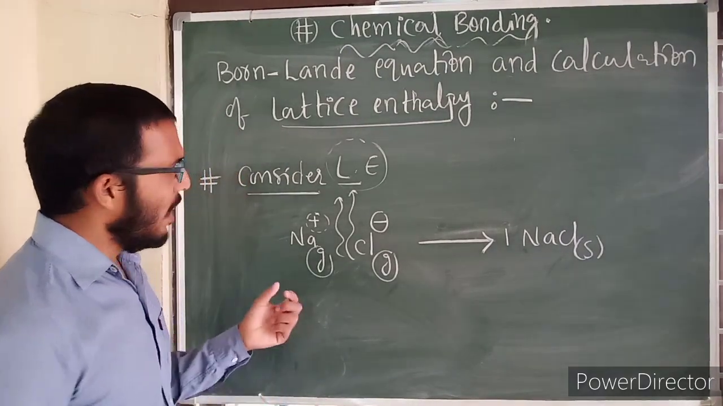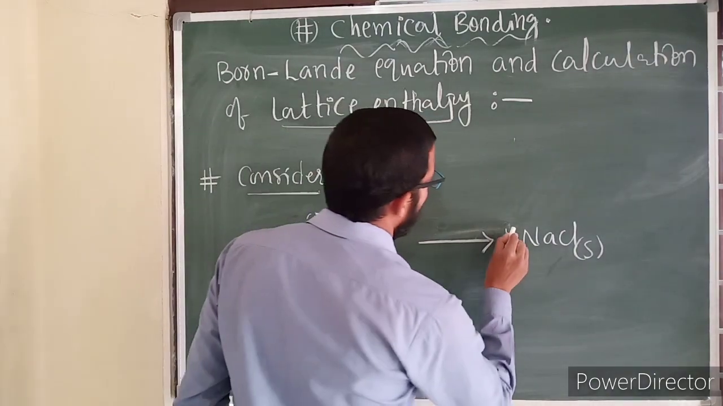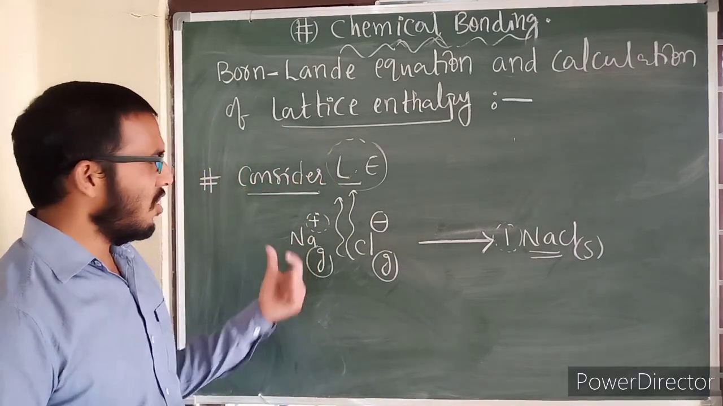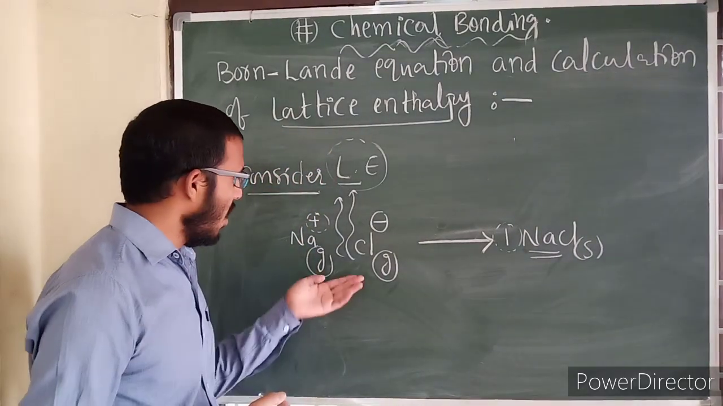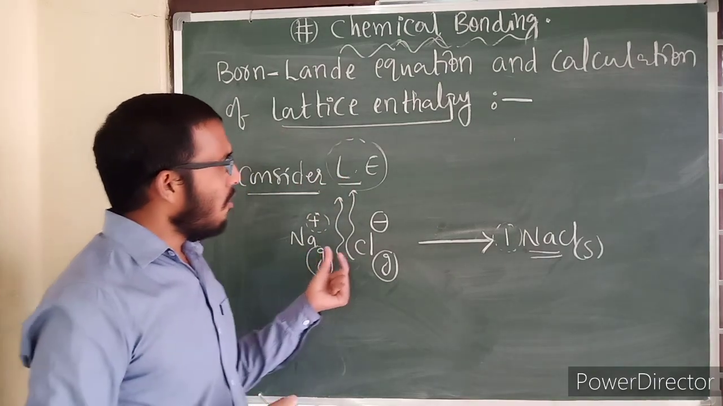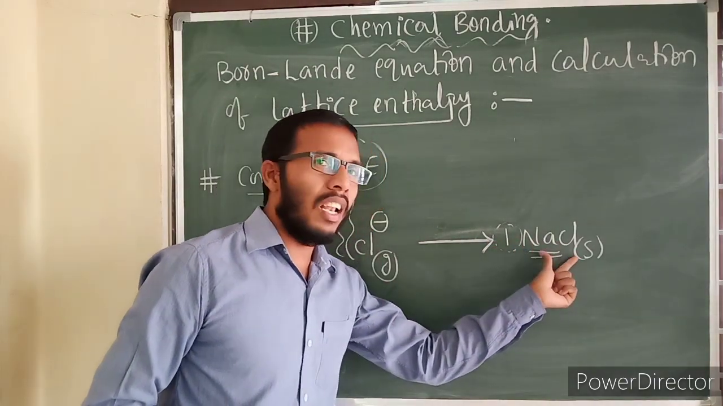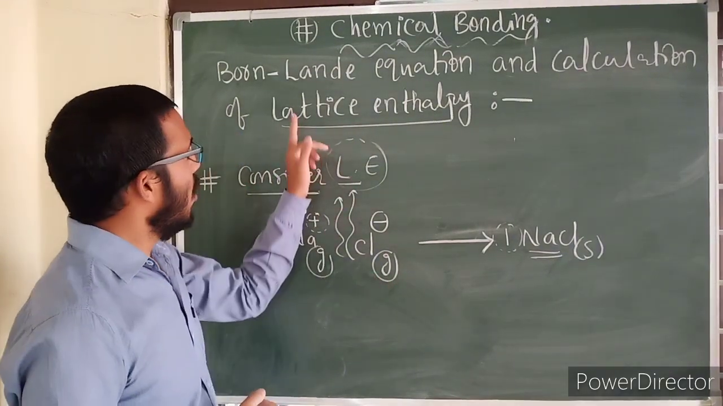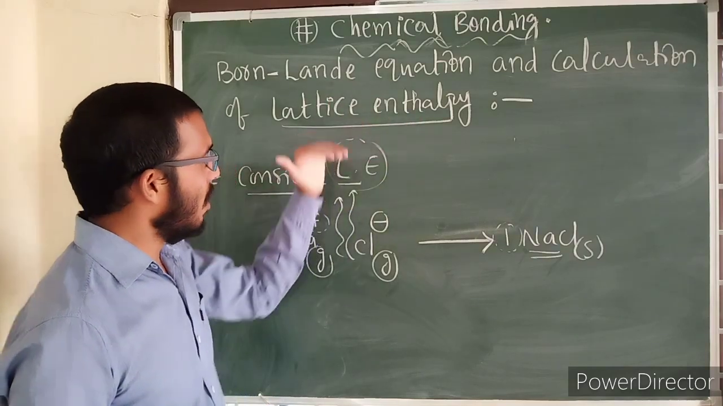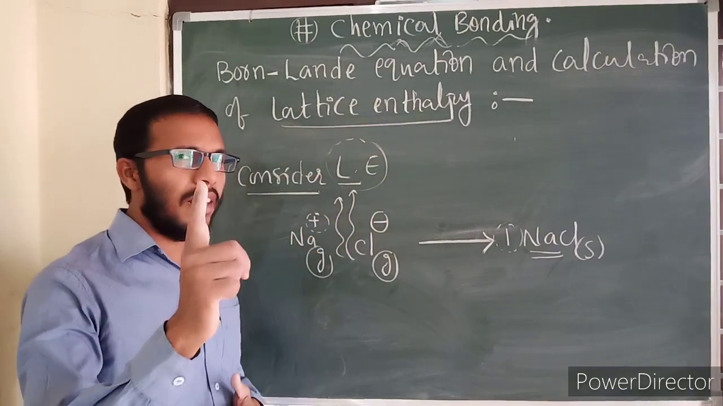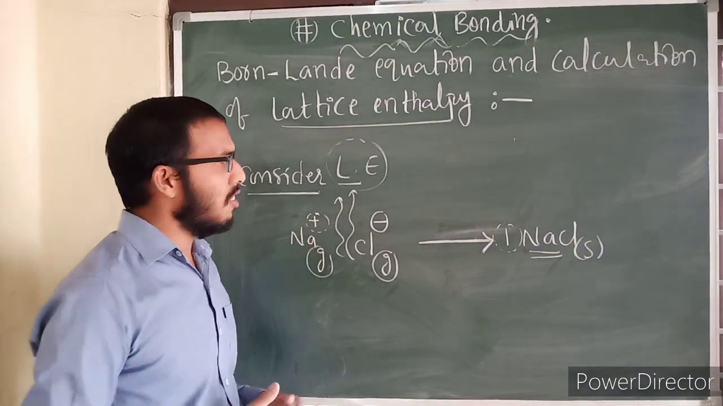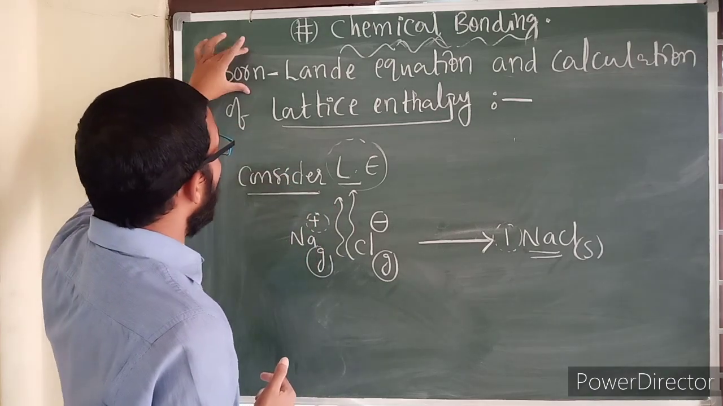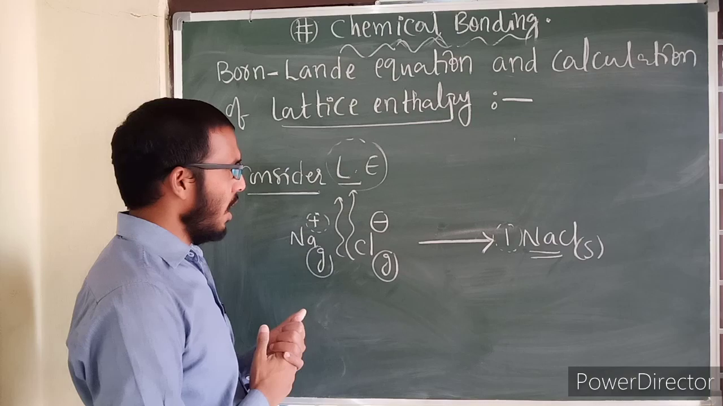First of all we need to understand the definition very clearly. The amount of energy released during the formation of 1 mole of crystal from its constituent gaseous ions is known as lattice enthalpy or lattice energy. Now how are we going to calculate this? What is the Born-Lande equation? This we are going to derive now.